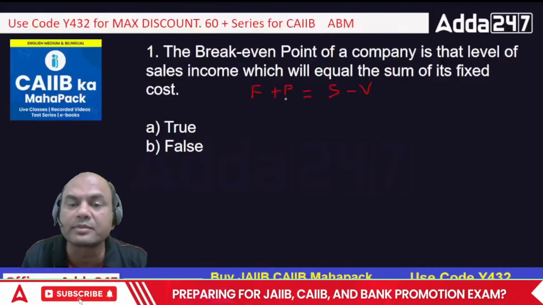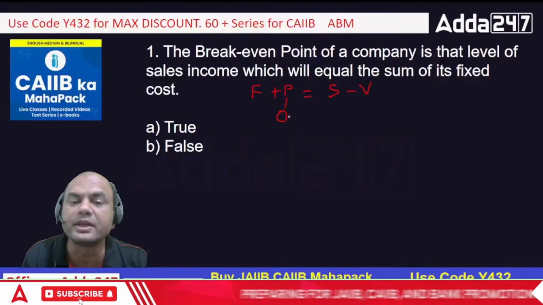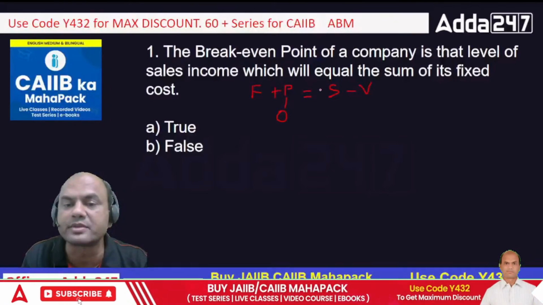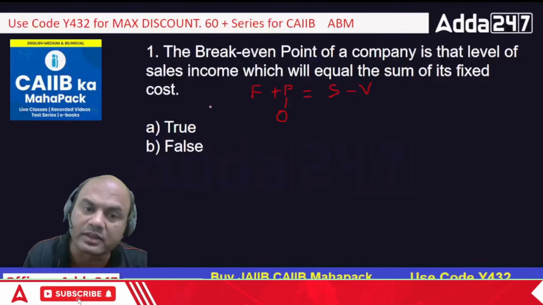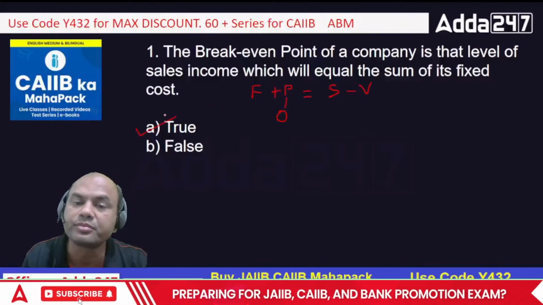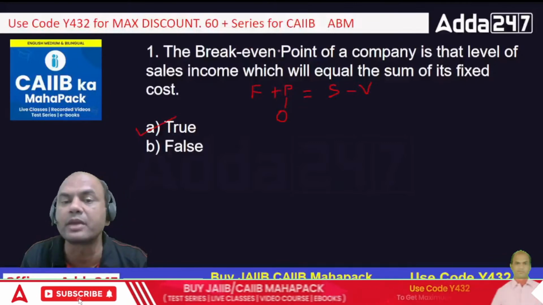So here P becomes 0. If my P is 0, it means sales, whatever I am selling minus whatever is the cost, is covering my fixed cost. So that is my break-even. So that is true. P is 0 always at the break-even point.